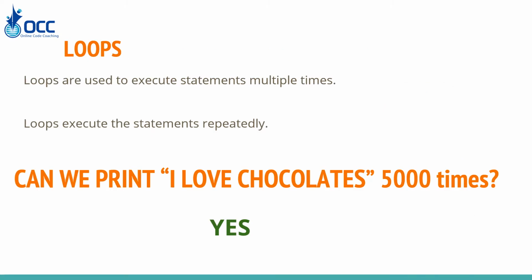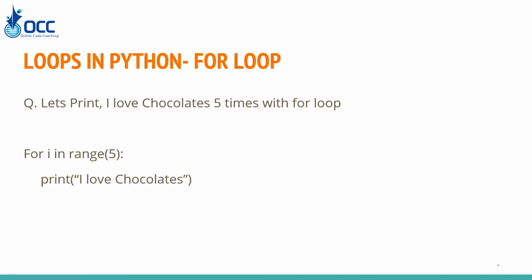Thus, we have come to a concept in Python which is called loops. What are loops? Loops are used to execute statements multiple times, which means that if you want to do something repetitively, again and again, then we use loops. So with loops, we can print I love chocolates as many times as we want and without any hard work. So today we are going to learn loops in Python.